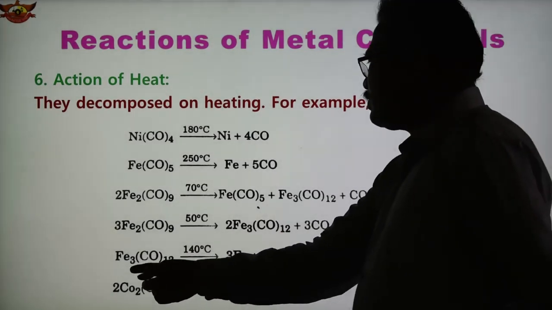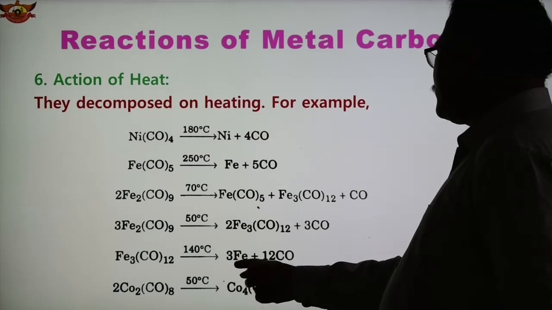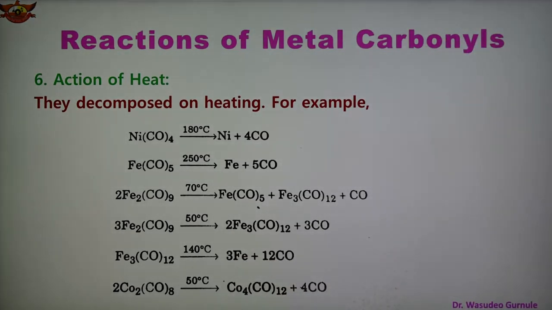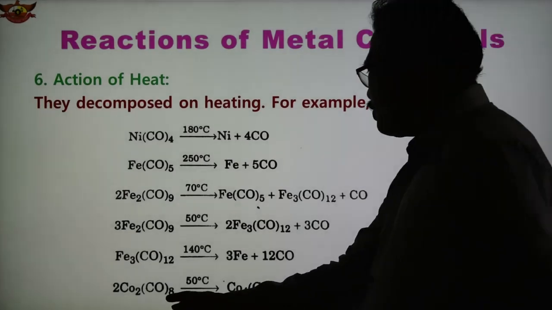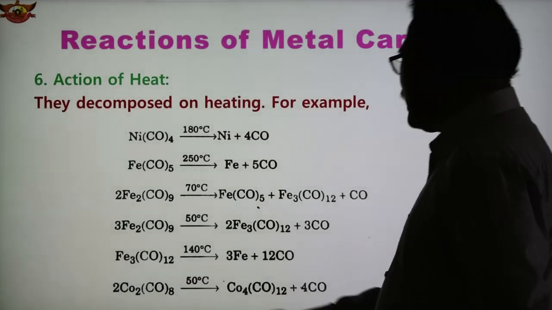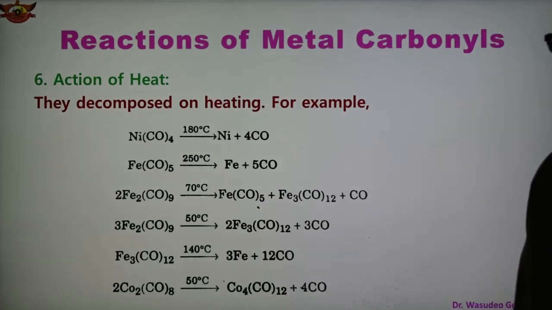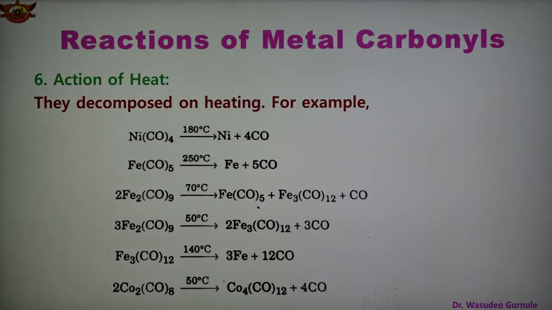In this case Fe3(CO)12 at 140 degrees Celsius, 3 Fe are formed and 12 CO get released. In this case, 2 molecules of Co2(CO)8 at 50 degrees Celsius give Co4(CO)12 and 4 molecules of CO get released. So in this way, upon heating, metal carbonyls decompose, forming the metal and carbon monoxide.